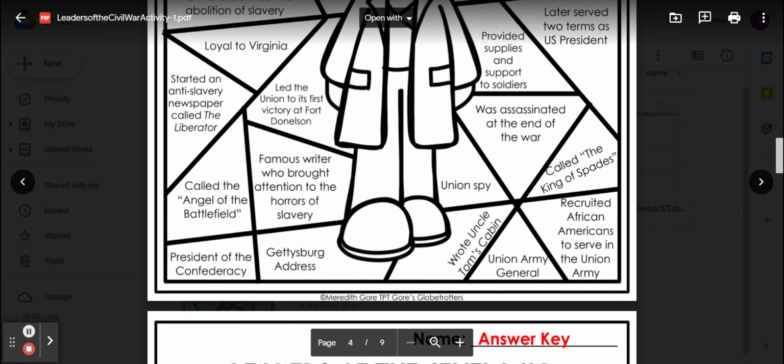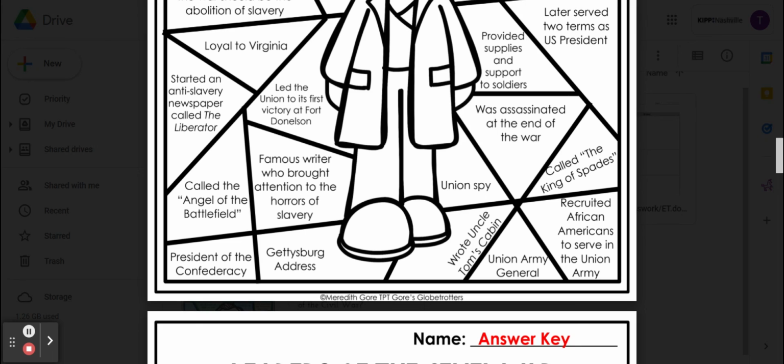President of the Confederacy. Gettysburg Address. Wrote Uncle Tom's Cabin. Union Army General. Recruited African Americans to serve in the Union Army.